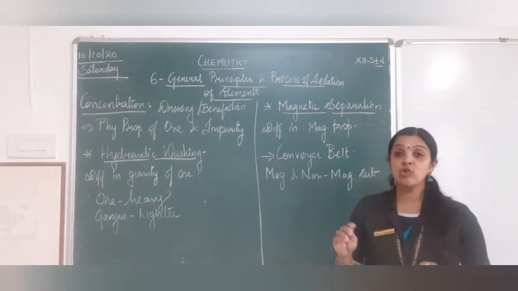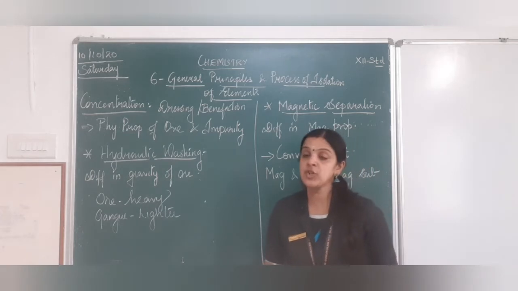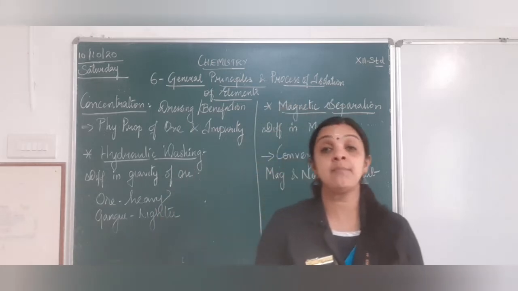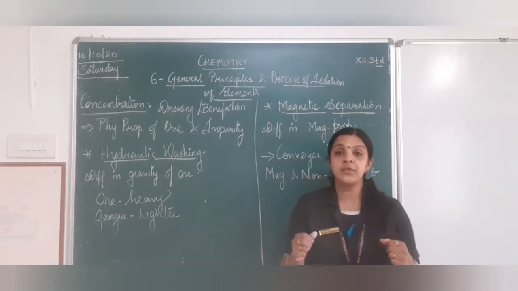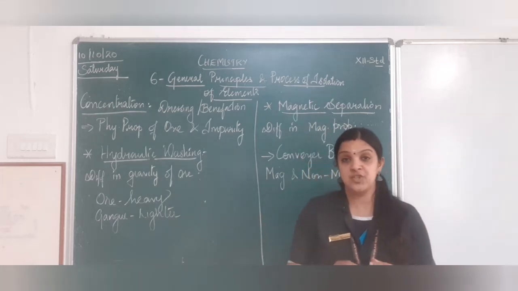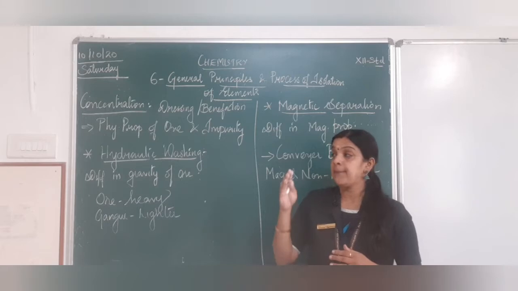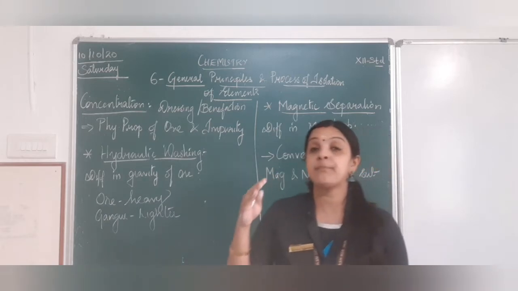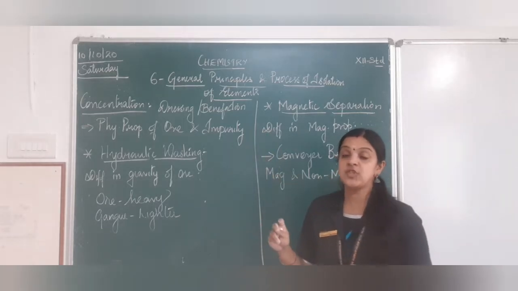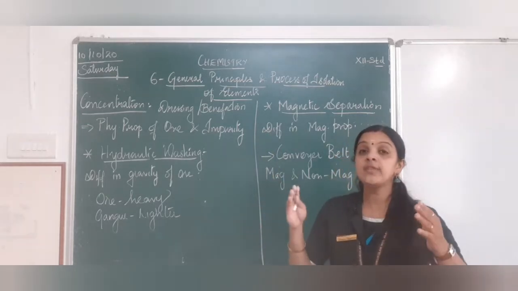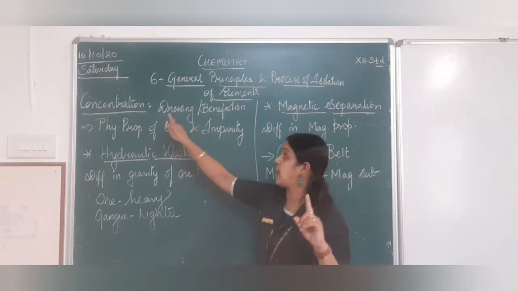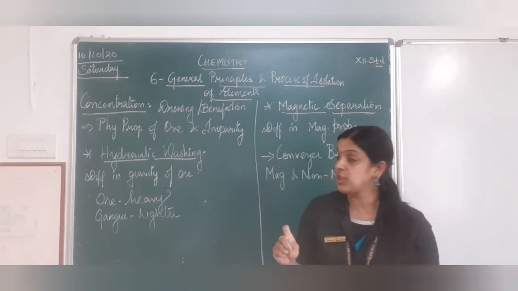Now we will start with concentration. What is concentration of ore? As I told you, ore will be having the metal along with some impurities. But we don't need the impurities, so the impurities have to be removed. So what is the first step of metallurgy? Metallurgy is the process of refining the pure metal through several steps. Right? In that the first step is concentration, where we are going to remove the impurities. That is, we are going to dress the ore. So the process is also called dressing or beneficiation.